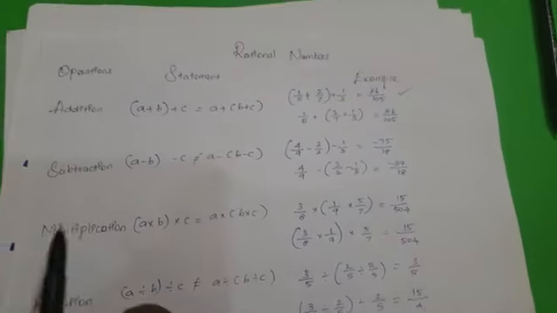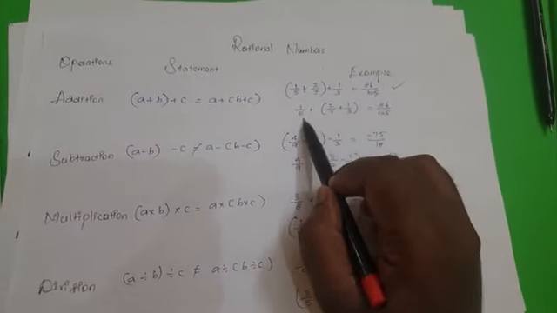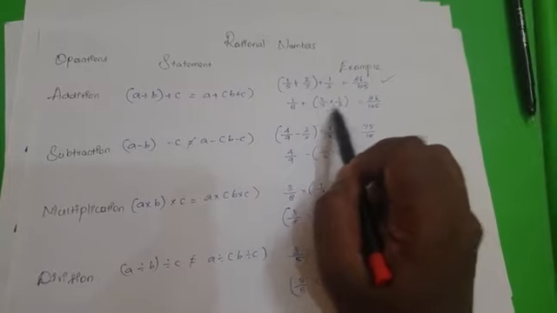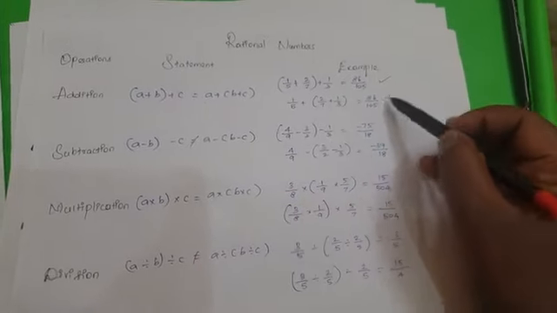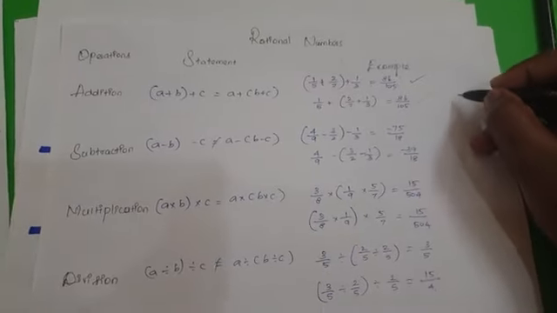So when you come to the next one, exchanging the grouping of these numbers, 1 by 5 plus 2 by 7 plus 1 by 3. If you take this fraction and exchange the groups, you will get the same resultant. So the associative property for addition of rational numbers is satisfied.